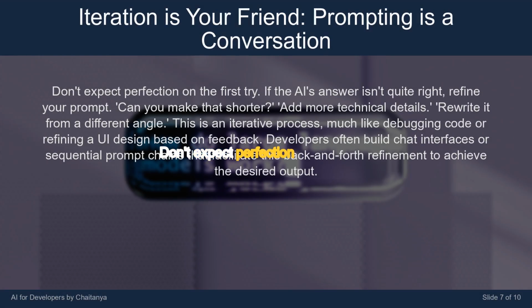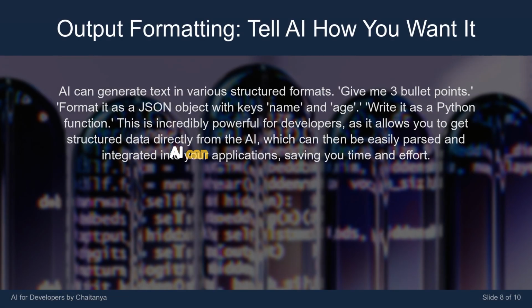Don't expect perfection on the first try. If the AI's answer isn't quite right, refine your prompt. Can you make that shorter? Add more technical details. Rewrite it from a different angle. This is an iterative process, much like debugging code or refining a UI design based on feedback. Developers often build chat interfaces or sequential prompt chains that facilitate this back and forth refinement to achieve the desired output.